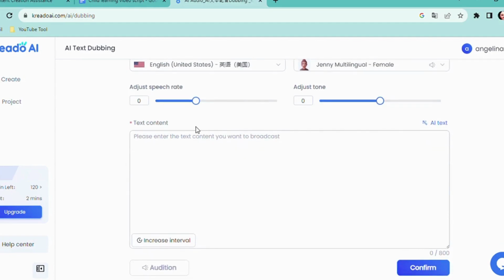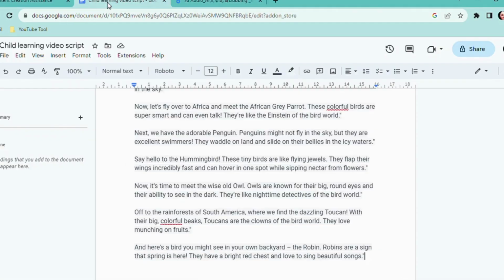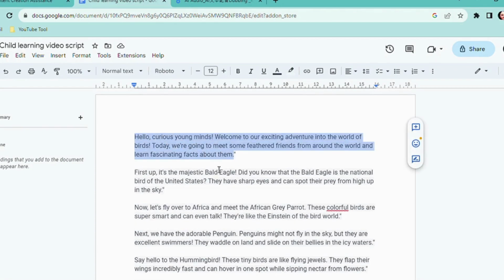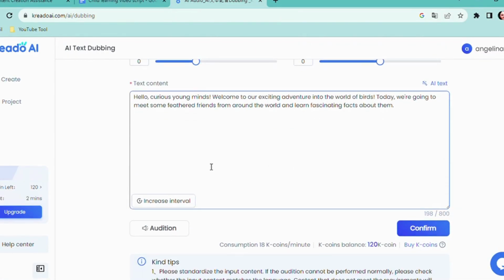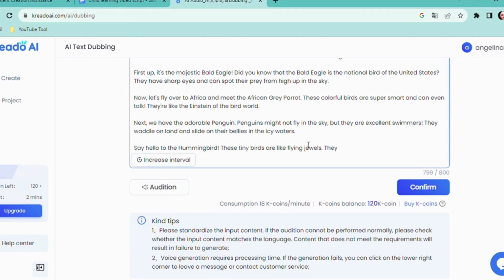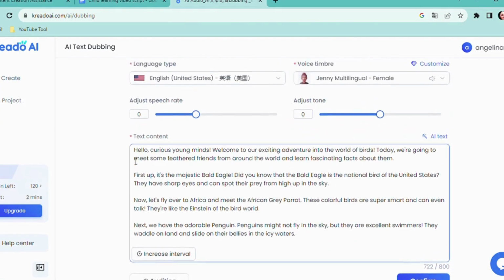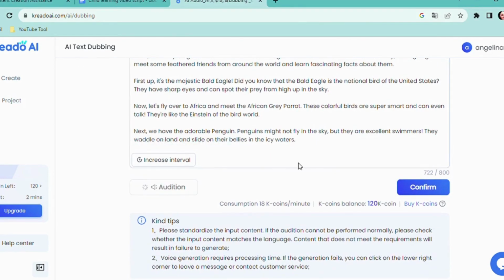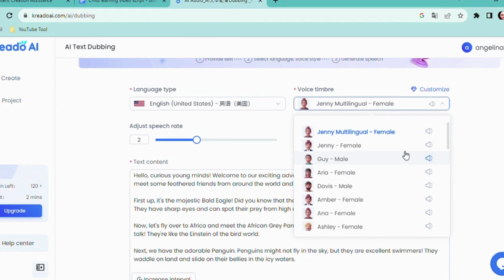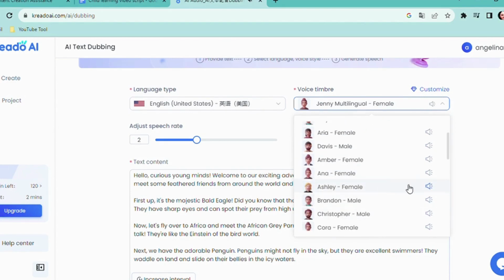Now it's time to bring our script to life. Head back to your document file and copy the first paragraph of your script. Paste it into the Credo AI text box and click on Audition to listen to the output. If you're satisfied with the voice, click on Confirm. However, if you'd like to explore different voice models, feel free to change and audition again until you find the perfect match. Once you're content with the voice, click on Create New and select AI.